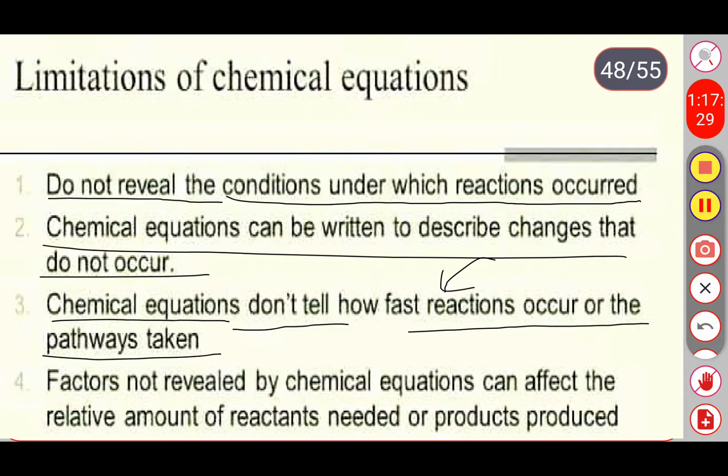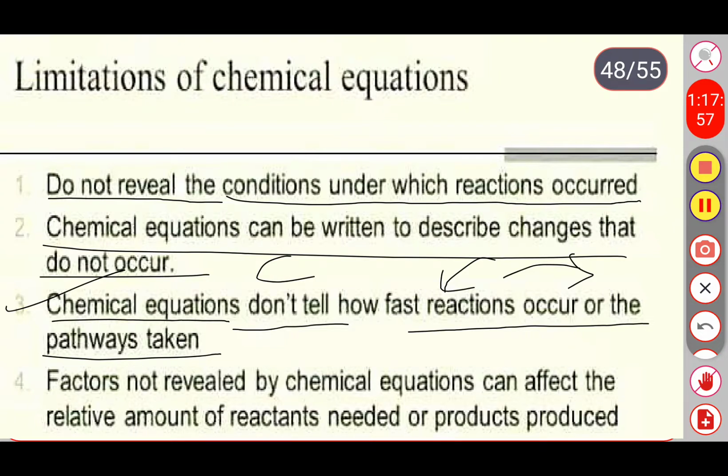Without supplying heat or without using a catalyst, how much time it will take to complete the reaction, we don't know exactly, right? We don't know exactly how much time it will take to complete the reaction, and what type of catalyst we are going to use in that chemical reaction to complete the reaction.